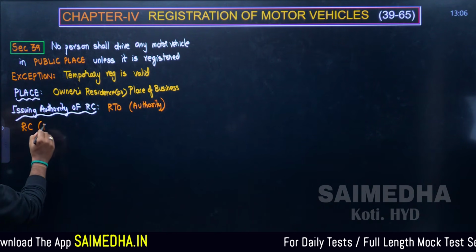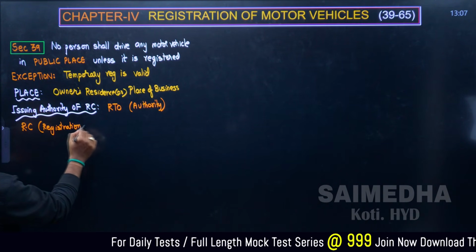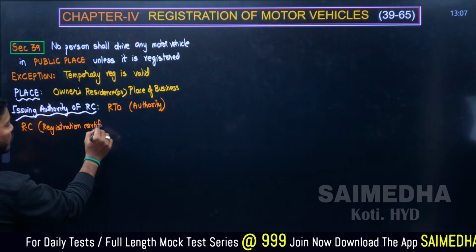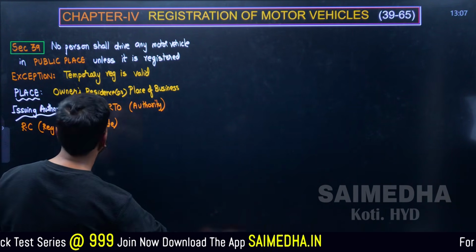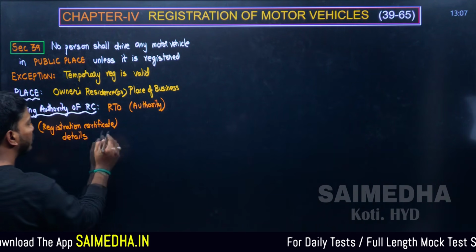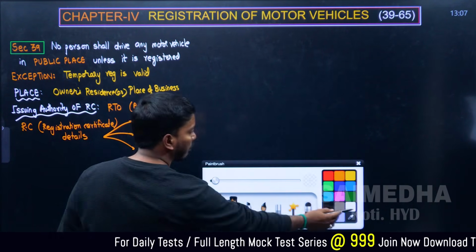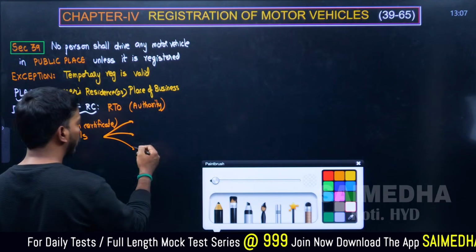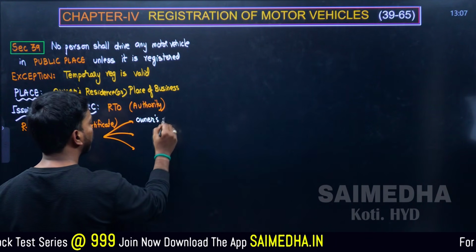Now the question is, what is a registration certificate? RC, registration certificate. This registration certificate is going to have some details. What are the details? Three important points we can remember. One is the owner's details. The owner's name will be there, so we can write owner details will be there.